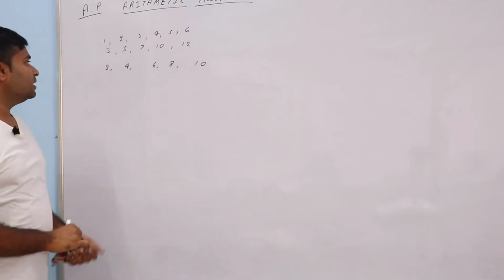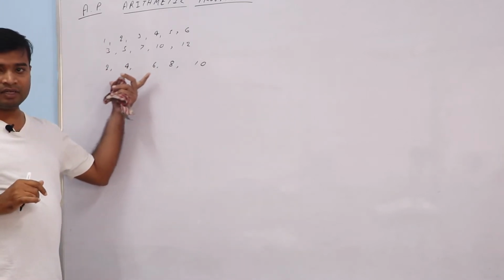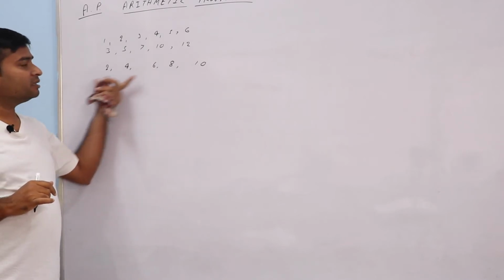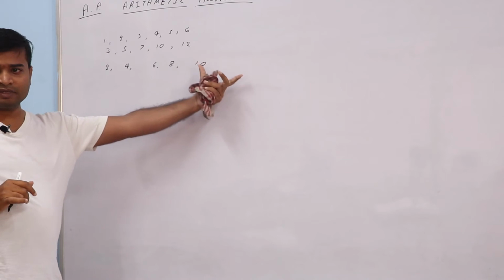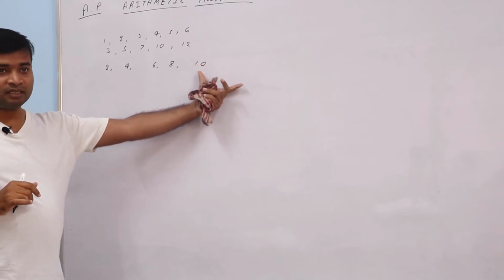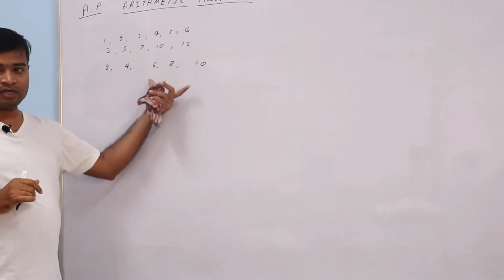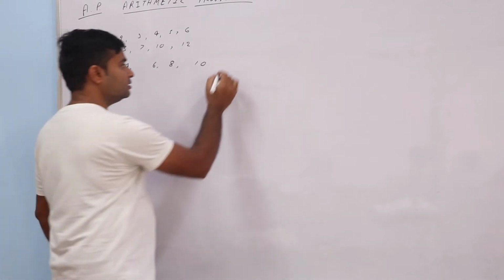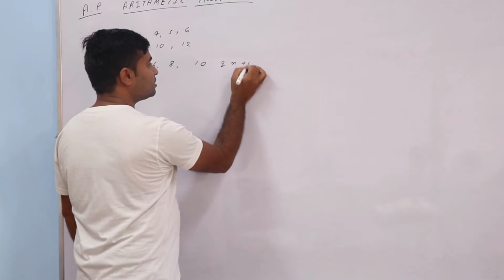Acha. If I say to write in this format, this is the even numbers, all are even numbers. How can you get this sequence? Like I have written n plus 1, but n plus 1 was wrong. So how can we write the proper sequence for it? Think of any number. 2n plus 1.